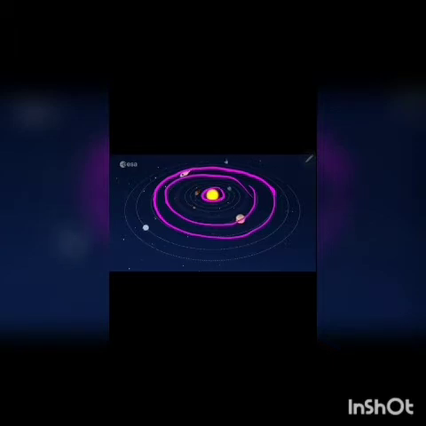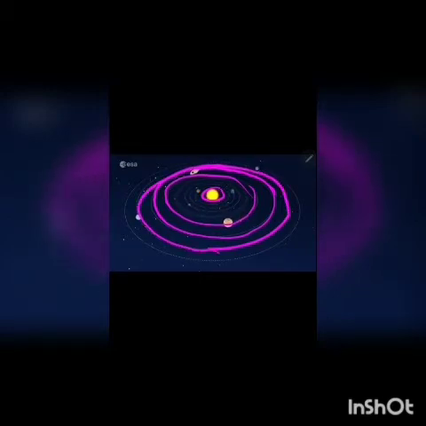Orbits means which is moving around it like this. This is known as the solar system. The sun and all the things which are orbiting around the sun, it means which are moving around the sun, they are known as the solar system.